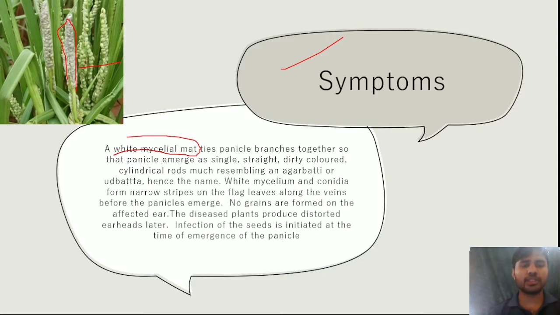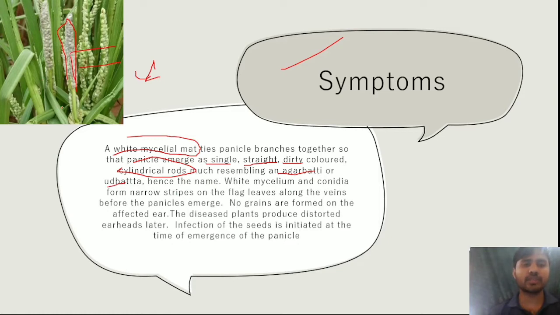And if this ties the inflorescence part, it seems like a single, straight, dirty colored, cylindrical rod. So the disease name is wood beta. How does this name come? It resembles agarbatti or wood beta, hence the name wood beta. So the mycelium that is seen here is white mycelium and conidia.